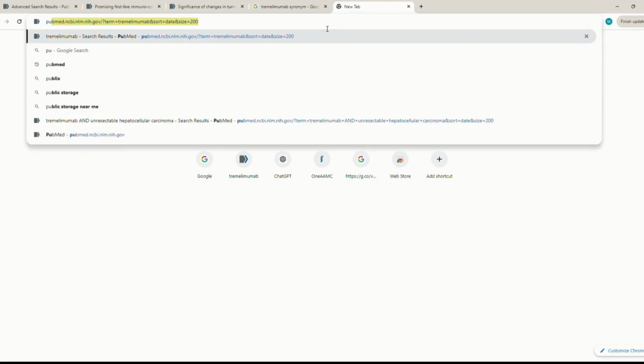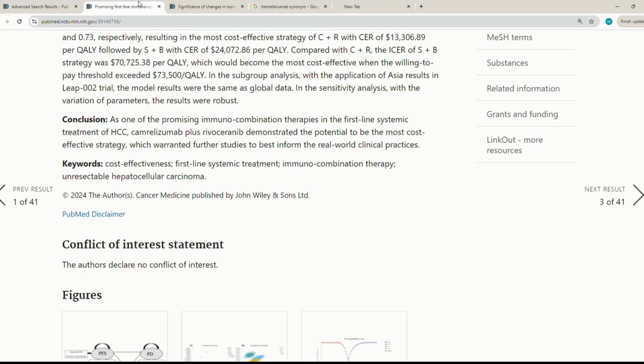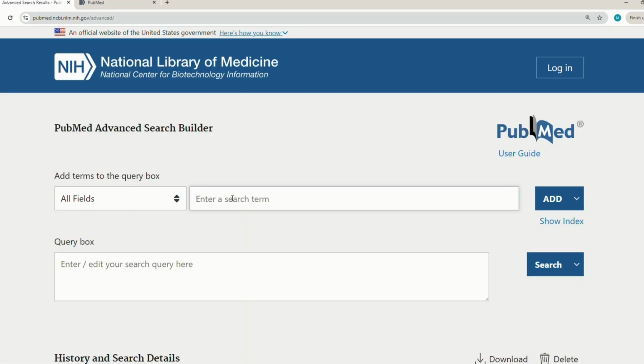I will go to PubMed again, and let's see. So I couldn't find any synonyms for hepatocellular carcinoma, so I will proceed with what I have found so far and use those words and tell you how you can use them in Boolean operators, right?